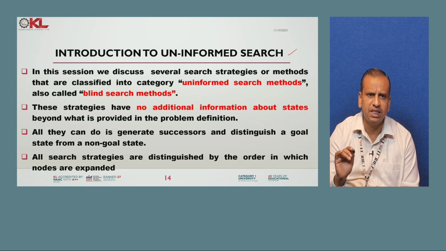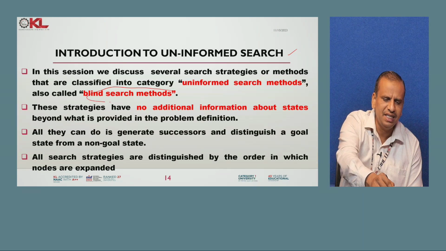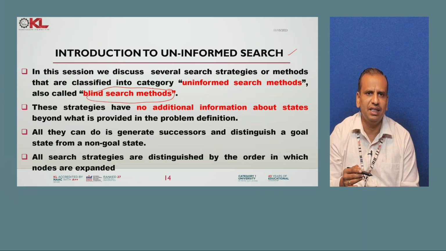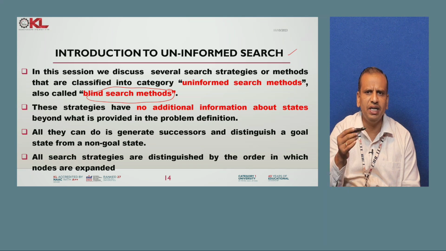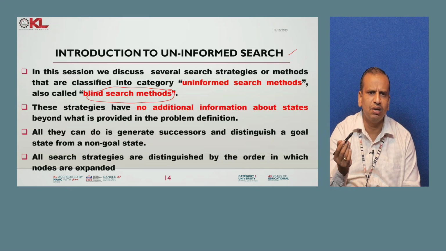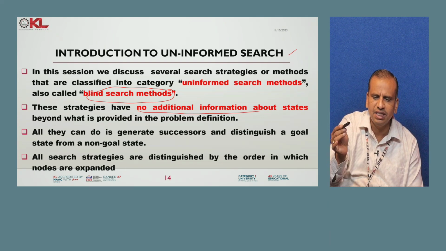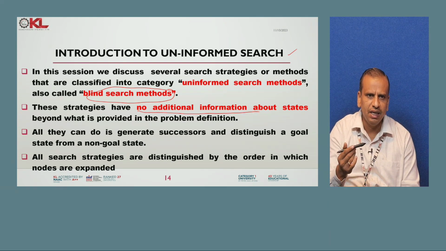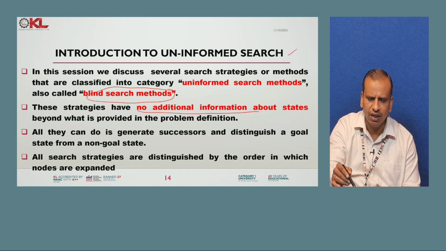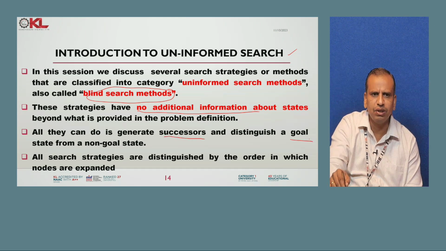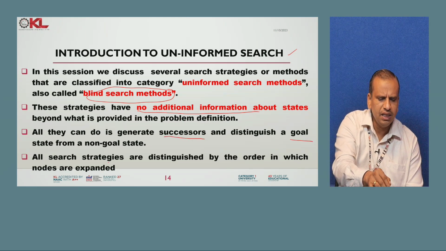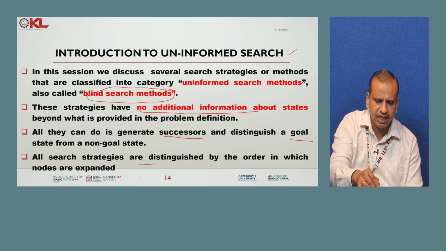Uninformed search we can categorize as blind search only, nothing more than that. It has a starting point and an ending point, that is a goal state. In this strategy no additional information about the states is required, but we know the starting point, how it generates its successors, and so on, until we reach the goal state. All such strategies are discussed in the order in which nodes are expanded.